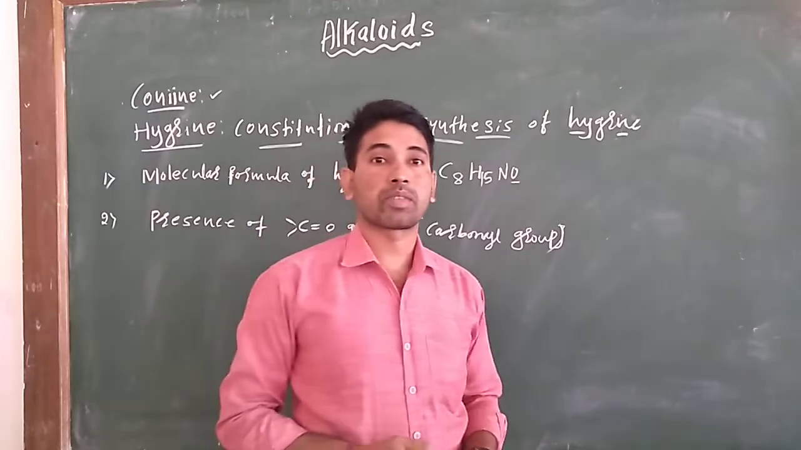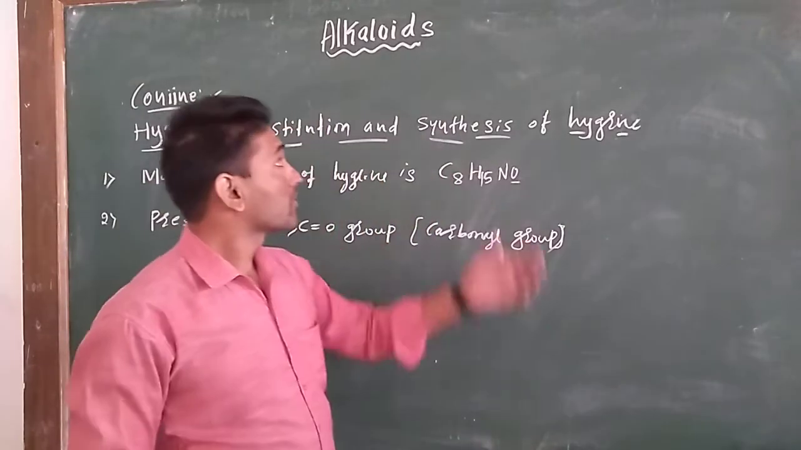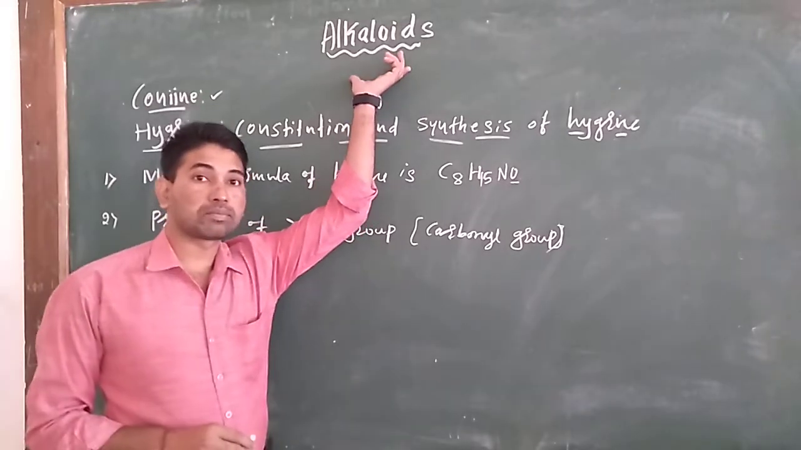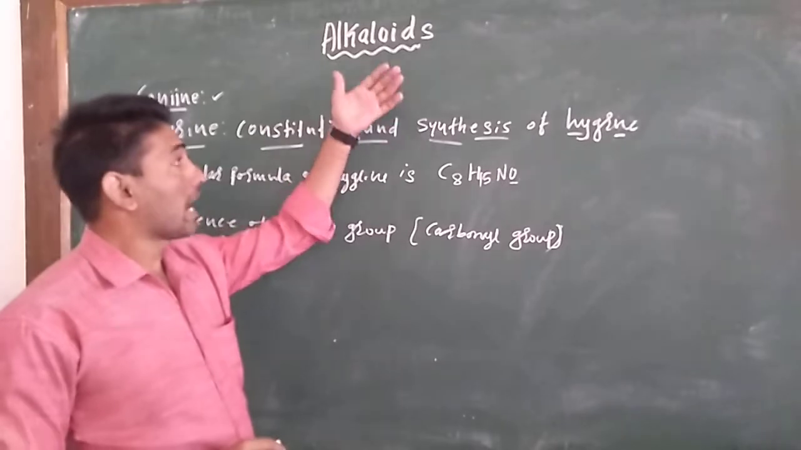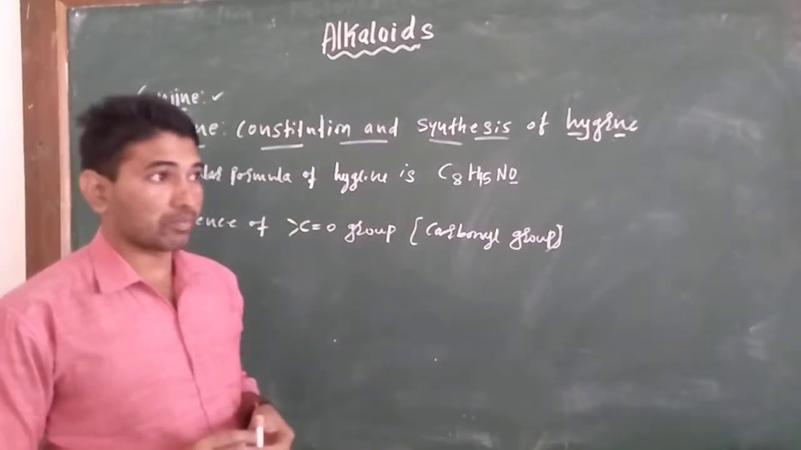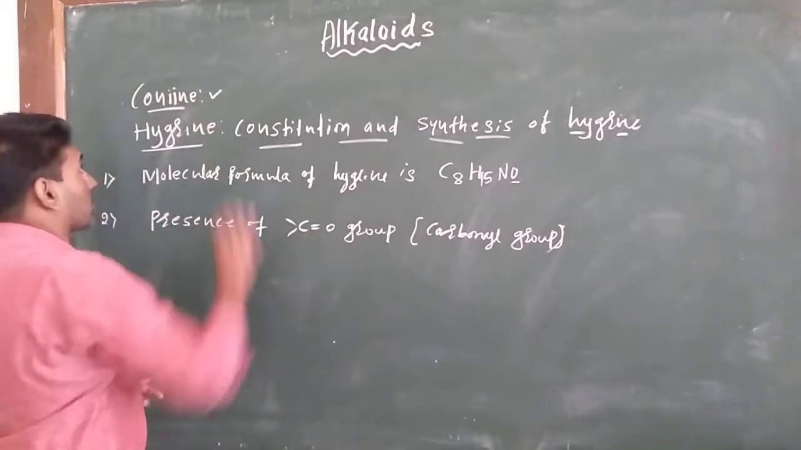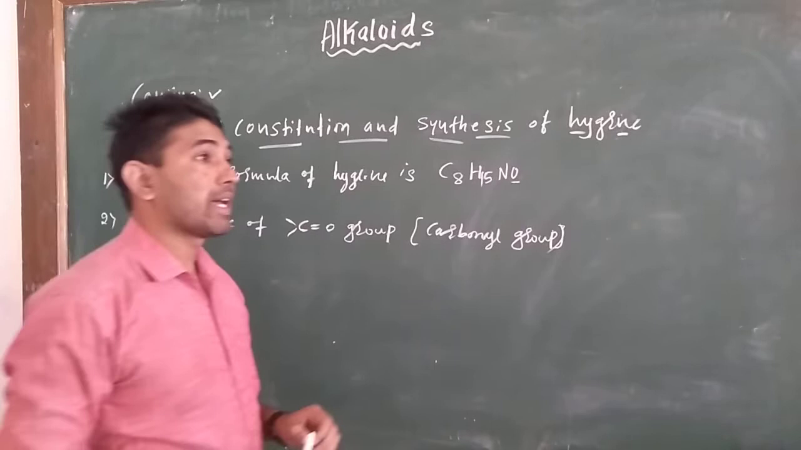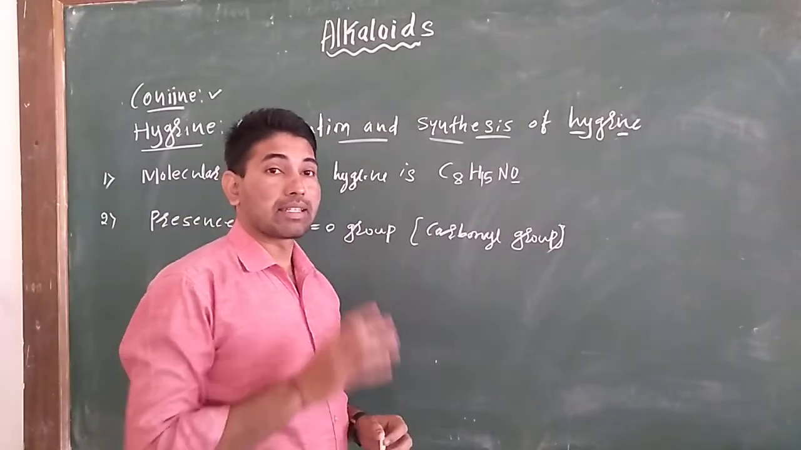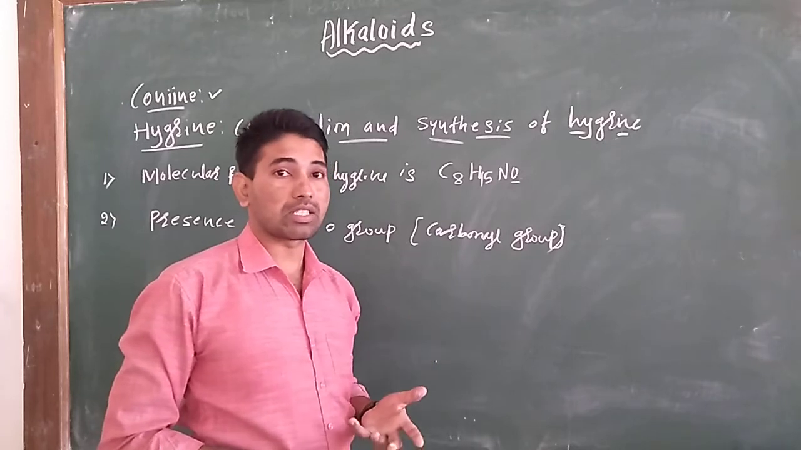Dear students, in the last class we discussed alkaloids: what is meant by alkaloids, the occurrence of the alkaloids and classification of the alkaloids. And we also discussed one of the important alkaloids, that is choline. How it is isolated, and the synthesis and constitution of choline, we have already discussed in the last class.